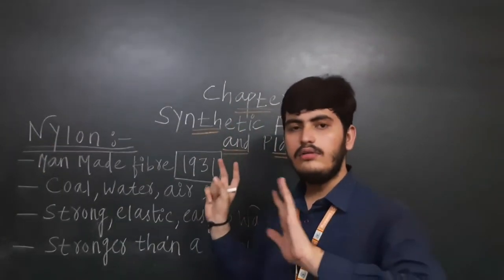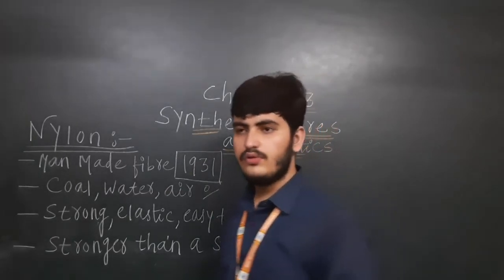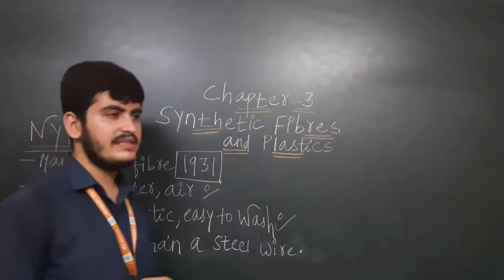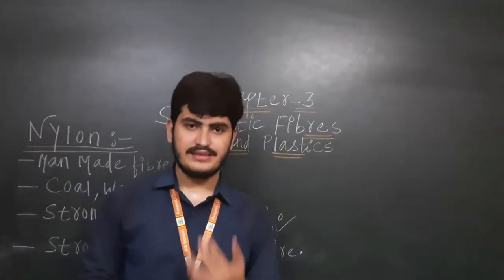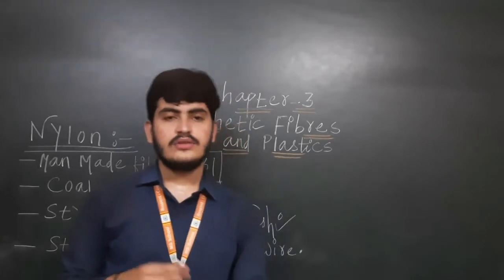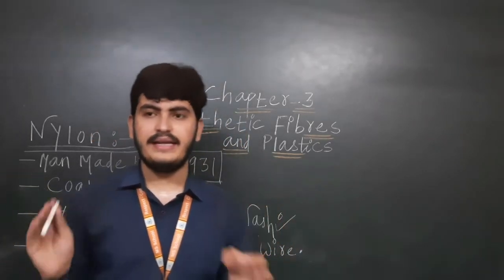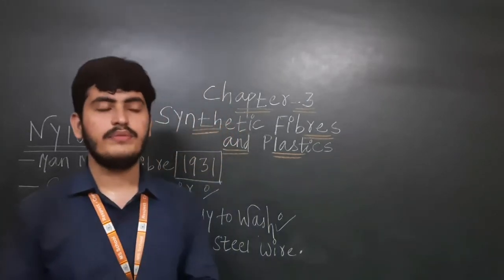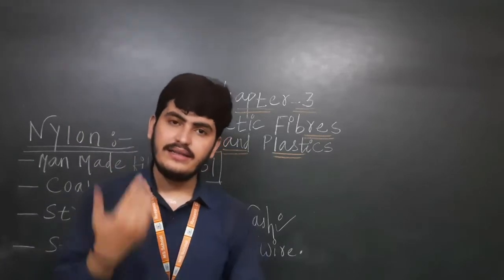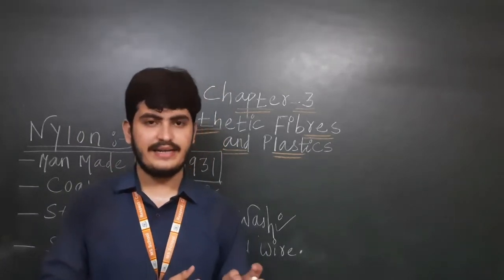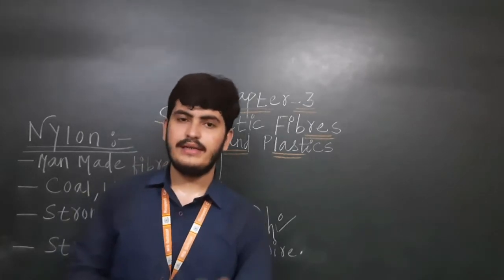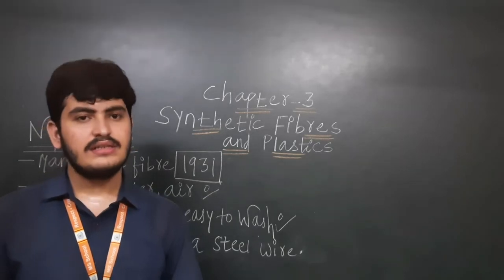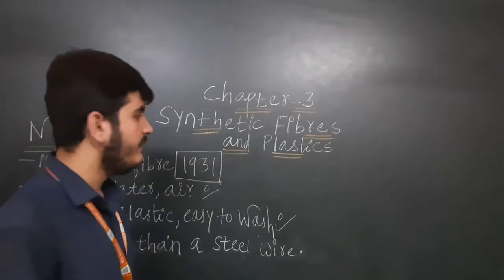So rayon and nylon both I have explained to you. Just again I am giving you brief information for the same. Rayon is known as artificial silk. First we were getting silk from the silkworm, as it was costly. So the scientists thought of many ideas, but finally at the end of the 19th century they came to know how to make another kind of fiber having properties similar to silk. With the chemical treatment of wood pulp, they made rayon, artificial silk. Then we discussed nylon.